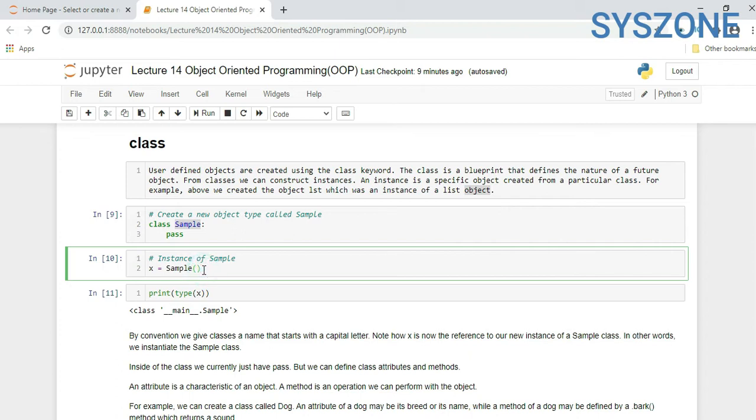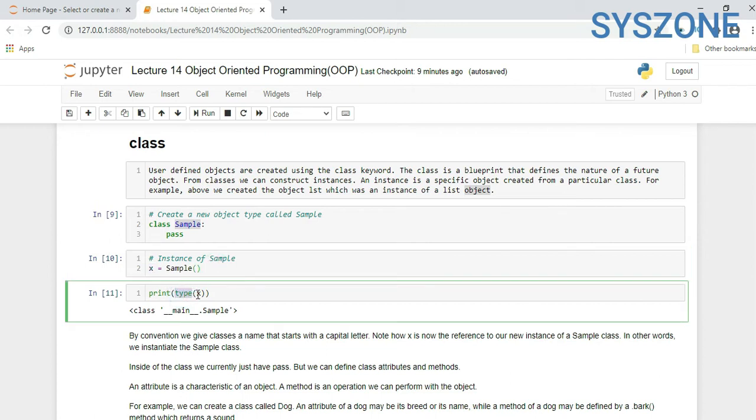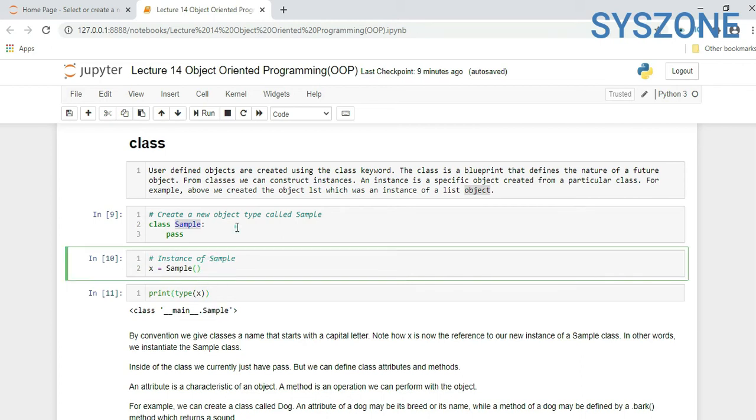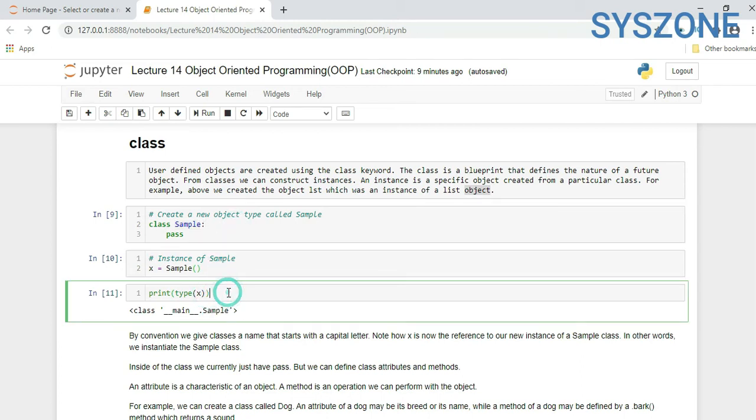Always use parentheses when stating a class. Now we put x; the instance of the Sample class is x, or we can say the object of the Sample class is x. If we check the type of x, it returns class, by default __main__.Sample. So this is referring to the Sample class. Okay, so we saw simply how we can create a class, and how we can create an object of that class.